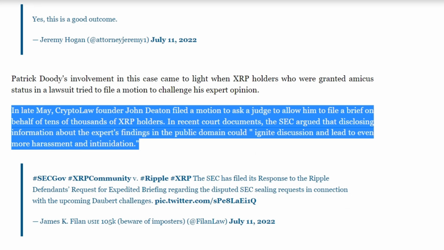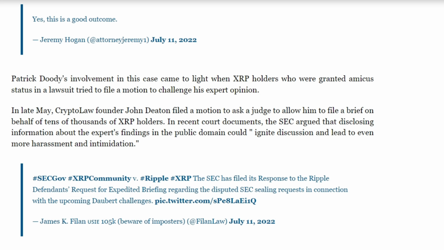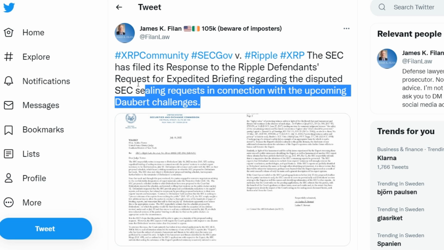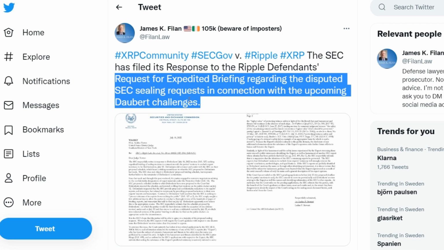In recent court documents, the SEC argued that disclosing information about the expert's findings in the public domain could spark discussion and lead to even more harassment and intimidation. The SEC has filed its response to the Ripple defendants' request for expedited briefing regarding the disputed SEC sealing requests in connection with the upcoming Daubert challenges.